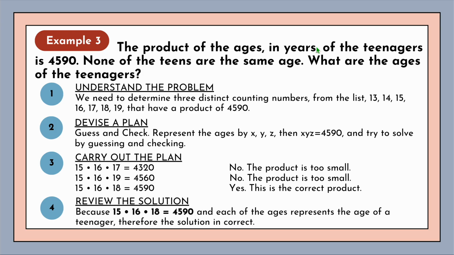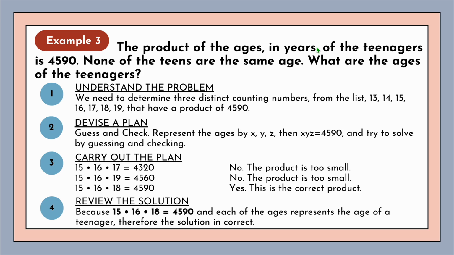Okay, so devise a plan: guess and check, represent the ages by X, Y, Z. So that's why there are 3 teenagers. And then X times Y times Z is equal to 4590. So you can actually do trial and error here. So that's the plan. Now, carrying out the plan, you would multiply 15 times 16 times 17, then 15 times 16 times 19, 15 times 16 times 18.